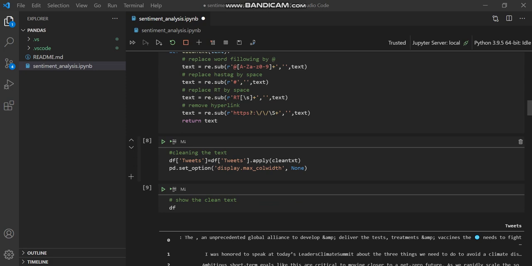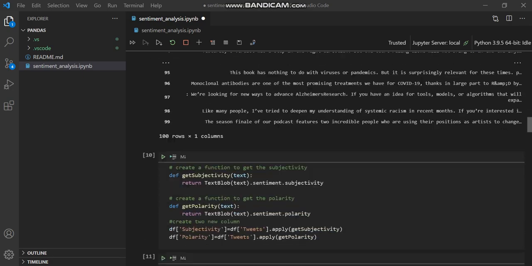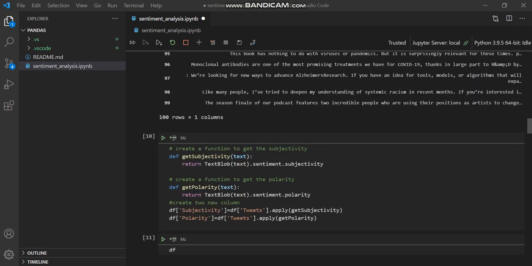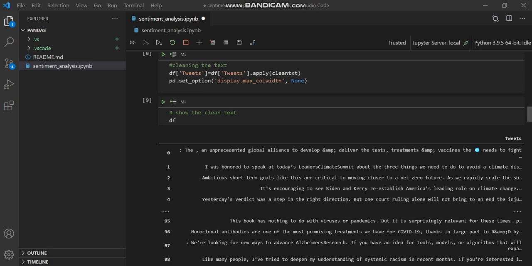Data frame tweet dot apply, and here I give my function name, clean text, and here I set pd dot set option display max column width. So why this line? Basically, I want to see my whole column. If I do not write this, I will see only partial text and dot dot dot. After that, I give df, and via this df I can see my data frame. So here is my tweet, and you can see all the tweets.